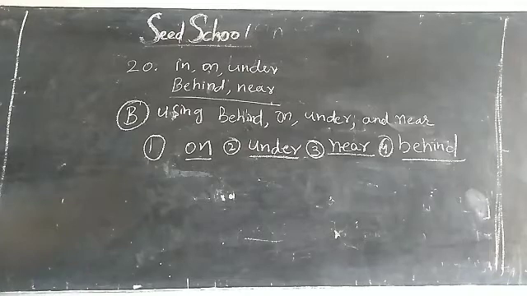So third one, the tree house near a river, N-E-A-R, near. The children are hiding behind a tree, B-E-H-I-N-D, behind. So write neatly, children. Everyone should write neatly.